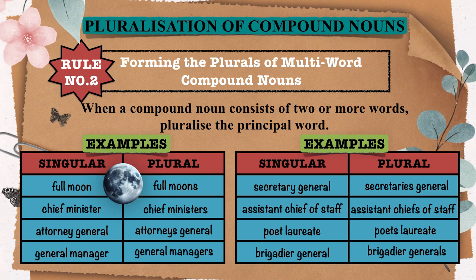Brigadier general is a special title, and when we make it plural, we add s to general, not brigadier. This is just a rule we follow for titles like this. So it becomes brigadier generals. For titles like Attorney General and Secretary General, we actually do add the s to the first word, making them Attorneys General and Secretaries General. This is because these titles are considered more like regular nouns rather than special military titles like Brigadier General.